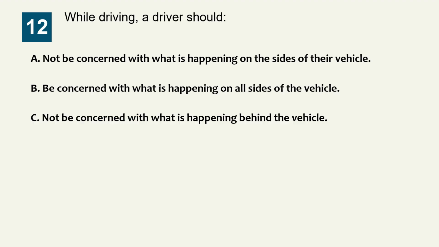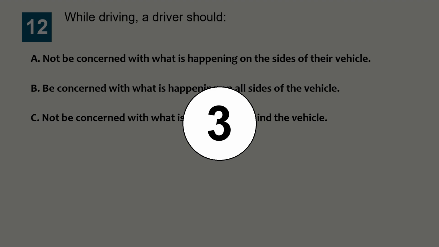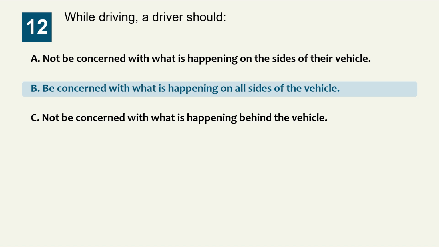Question 12. While driving, a driver should: Option A, not be concerned with what is happening on the sides of their vehicle. Option B, be concerned with what is happening on all sides of the vehicle. Option C, not be concerned with what is happening behind the vehicle. The correct answer is option B, be concerned with what is happening on all sides of the vehicle.